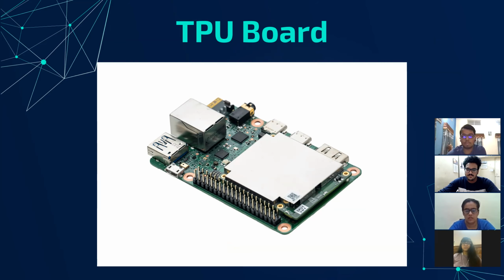Each MXU is capable of performing 16K multiply-accumulate operations in each cycle at reduced bfloat16 precision. bfloat16 is a 16-bit floating point representation that provides better training and model accuracy than the IEEE half precision representation. Each of the cores on the TPU board can execute user computations independently. High bandwidth interconnects allow the chips to communicate directly with each other. So let us move on to the next slide.